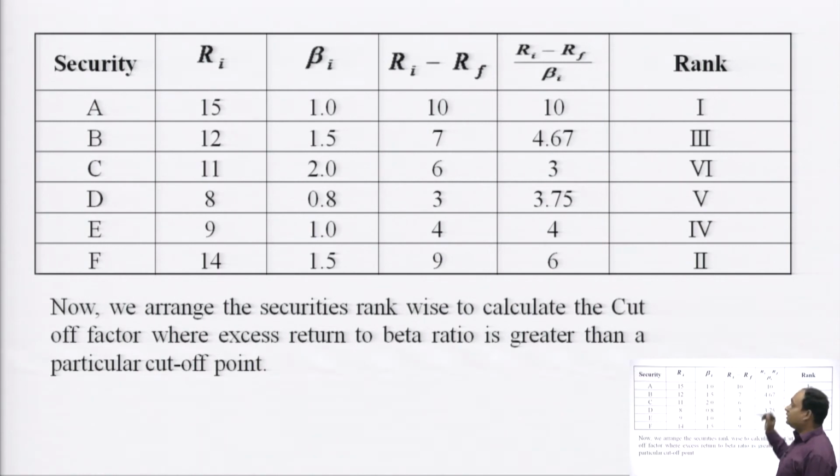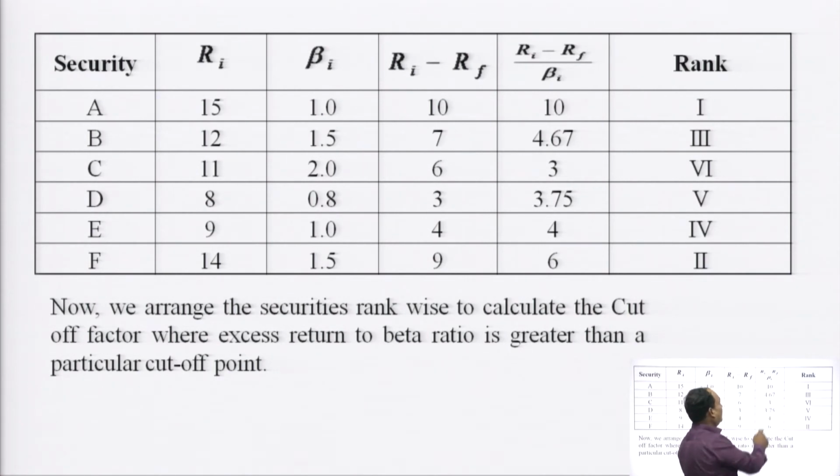Now we are calculating the ratio of expected return of a security minus risk free return to the beta. So by putting in these values: 10 divided by the beta factor, 7 divided by the beta factor 4.67, 6 divided by the beta factor 3, 3 divided by the beta factor 3.75. These are the ratios which we have calculated, Ri minus Rf upon beta.